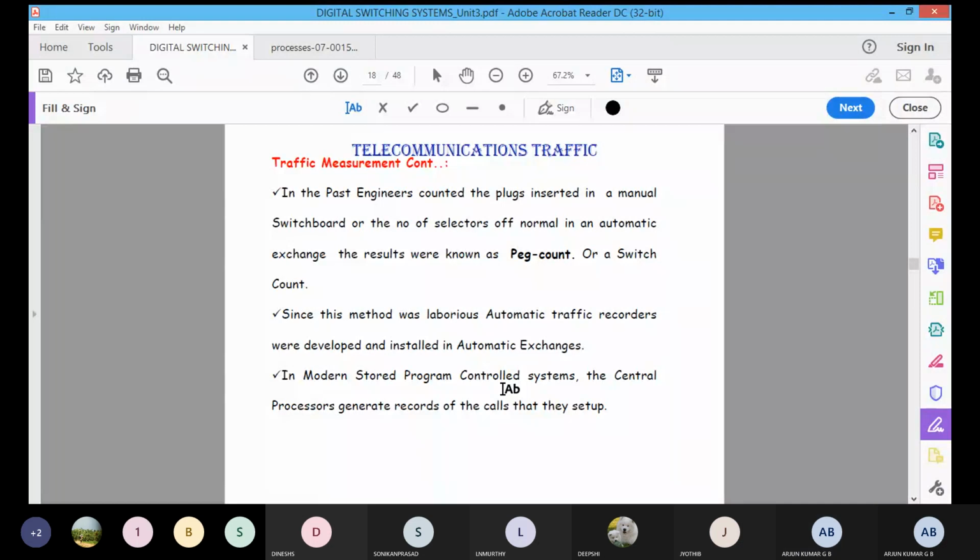Earlier, with patch cords, one by one, the number of plugs inserted in the particular lines told us how many connections were made in a particular day or hour. After that, automatic selectors were used for automatic exchanges, which is also known as peg counters. Again, in the modern digital exchanges, the stored program control central processor records all the calls in a local exchange.